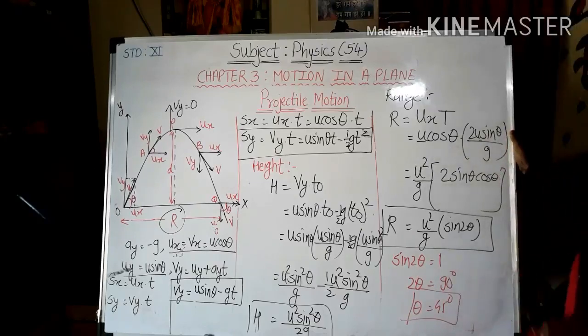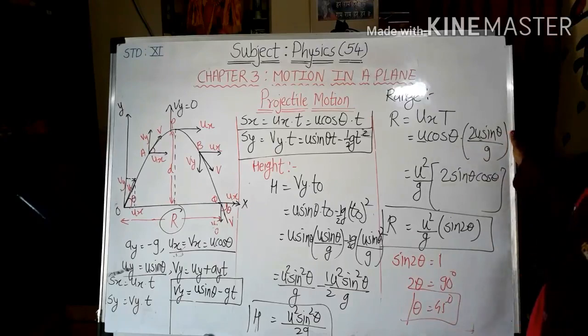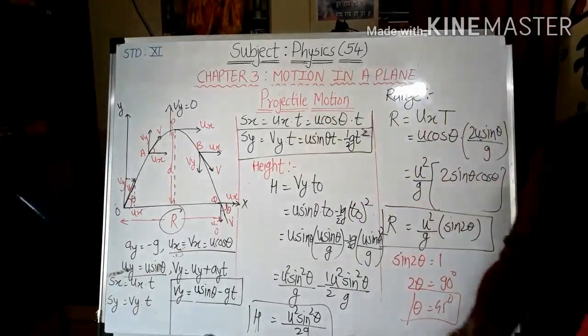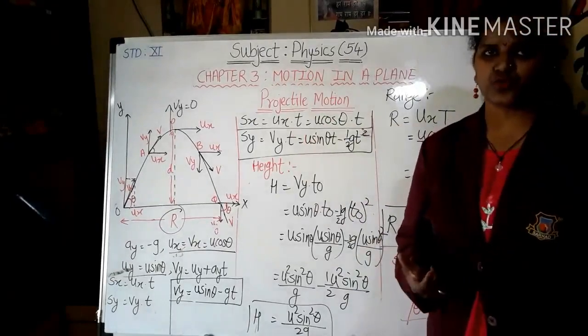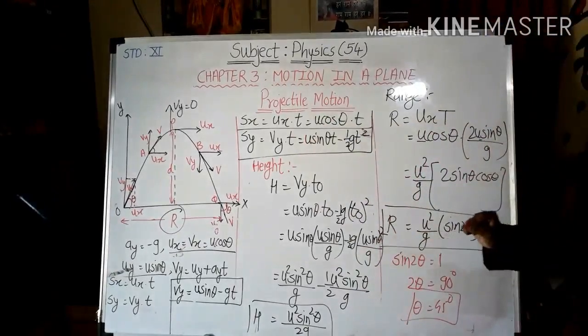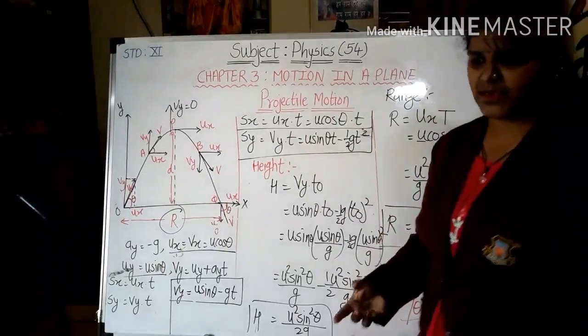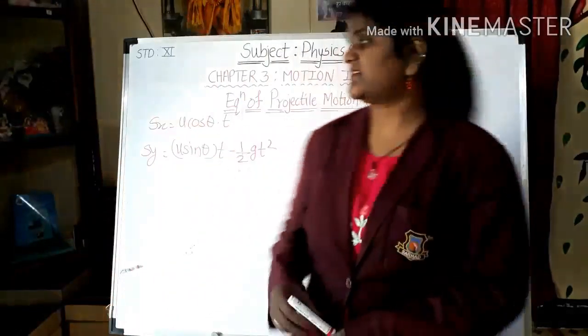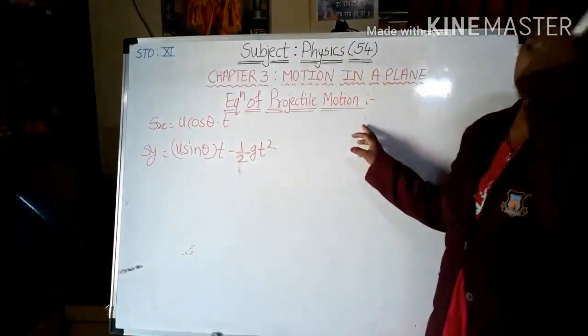Just have a look. Now what we are going to do is find the equation of projectile motion. So we have to consider some substitutions over there. Okay, let's move towards the next section, which is the equation of projectile motion.